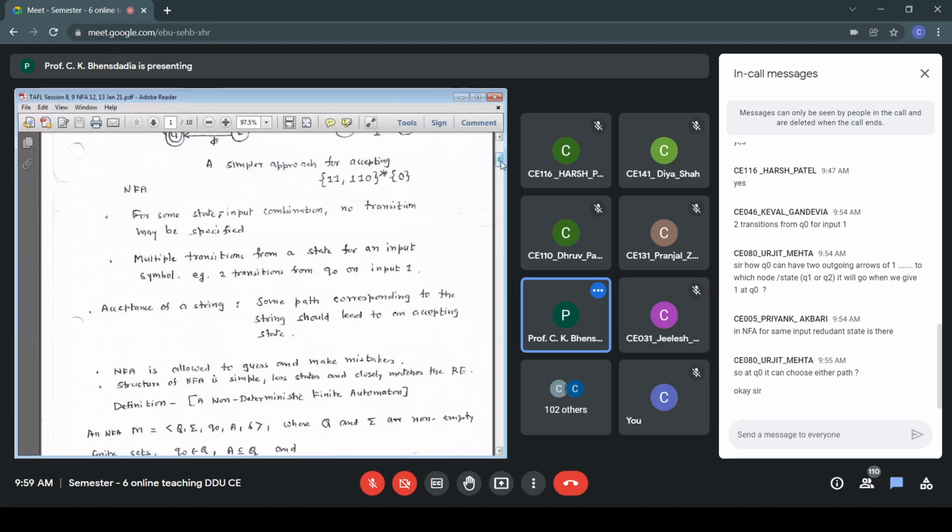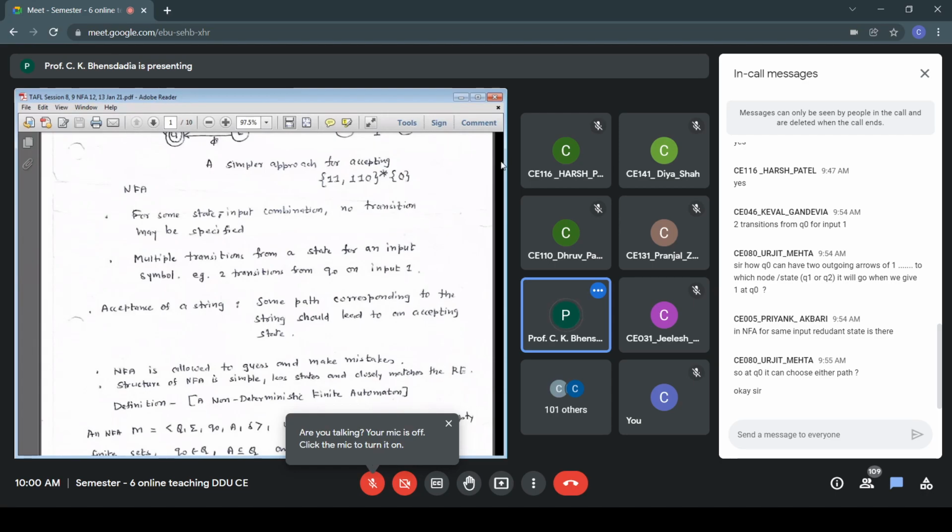Though in terms of acceptance of language, both of them are equally powerful, DFA or NFA. Any regular language is there, you can always have an FA corresponding to the language. You can construct a DFA, you can construct an NFA for the given regular language. We know there is one-to-one correspondence between regular language, finite automata, and regular expression. If a language is regular, we always have a regular expression corresponding to it. Not only that, we always have a finite automata corresponding to the given regular language.